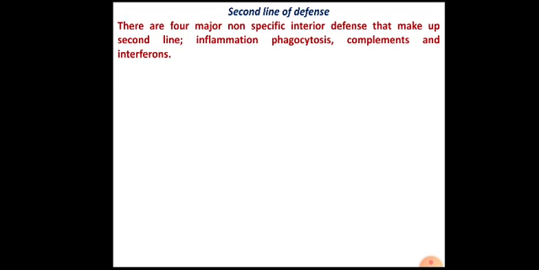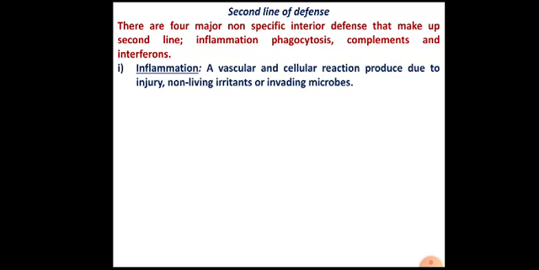Then the other type of defensive mechanism is the second line of defense. This second line of defense is also non-specific. It is not able to recognize the particular type of pathogen. So this involves different types of reactions, for example inflammation, phagocytosis, complement fixation, and interference. These are the components of the second line of defense.